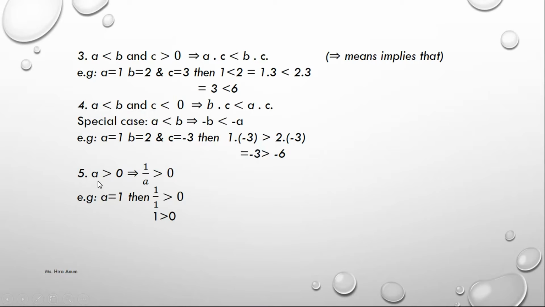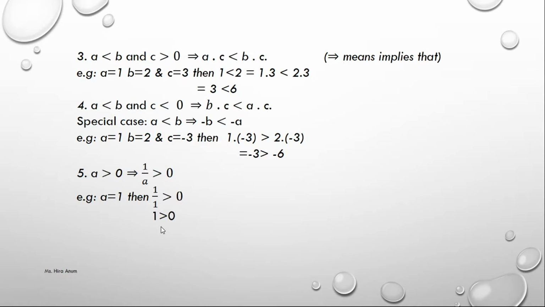Fifth property: A greater than 0 implies that 1 over A is greater than 0. A equals 1, then 1 over 1 is greater than 0.